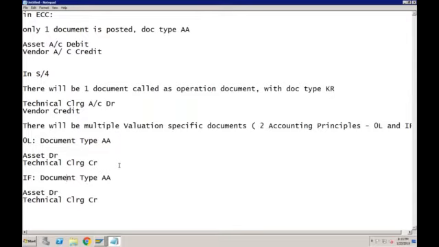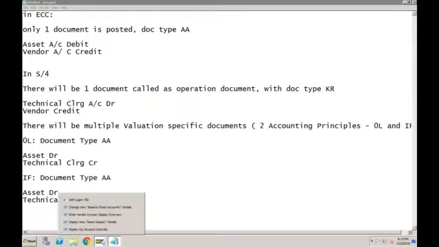Okay, so if somebody asks you how many documents are created when you purchase the asset in S4HANA, it would be one operational document and the valuation specific documents will be created with the same number that you have the number of ledgers. So how many ledgers are posting in real time, that much number of documents will be created in the valuation specific posting. Okay, let me show you how it will look like in the system now.